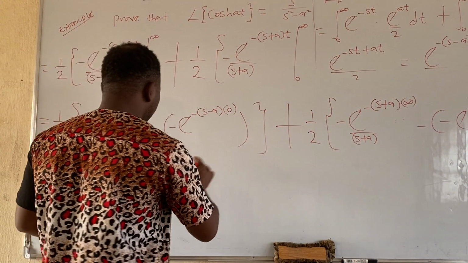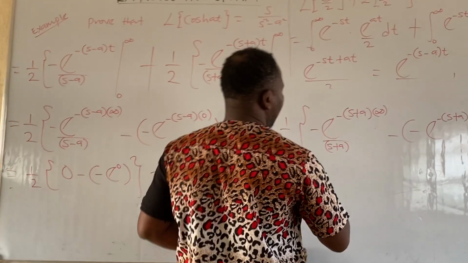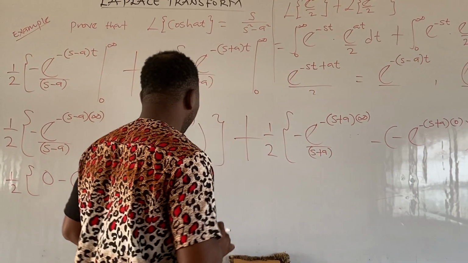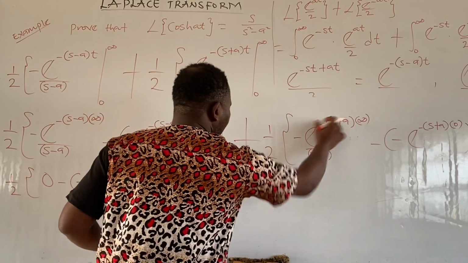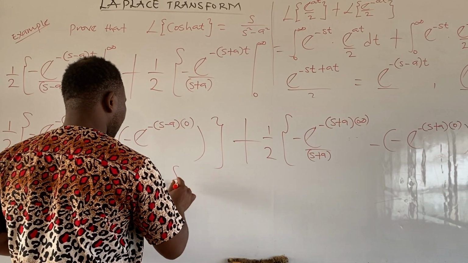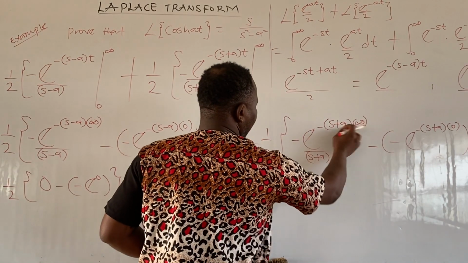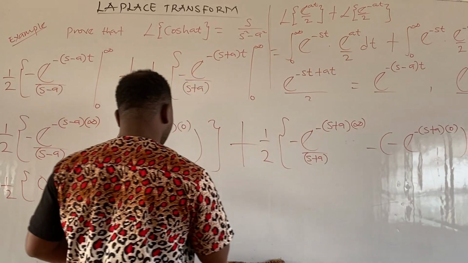Then plus 1 all over. Then the same thing applicable here. Is that clear? Okay, so if you agree with me, here will be 0. The same thing applicable here, because infinity is multiplying this, so the whole of this will be 0.